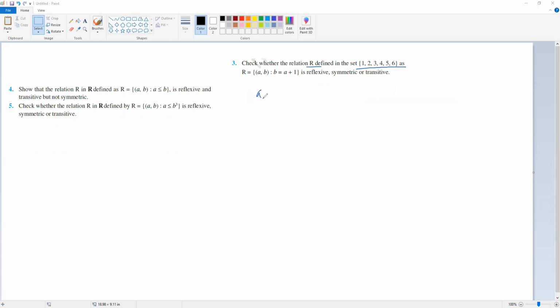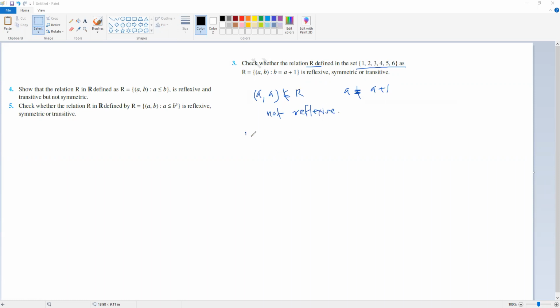Non-reflexive. (a, a) will not come in the relation, because the second number is not equal to the first number plus 1, isn't it? So it is not reflexive.